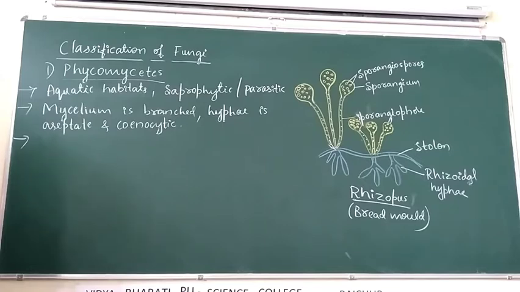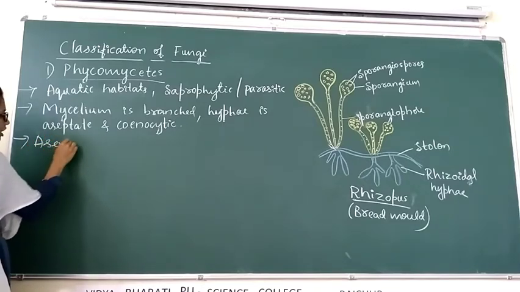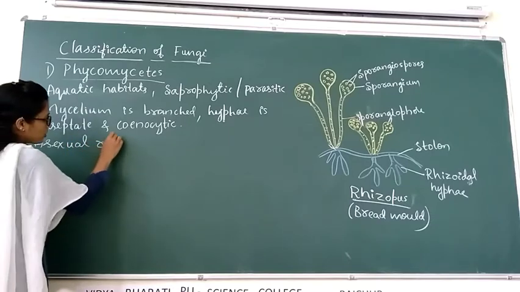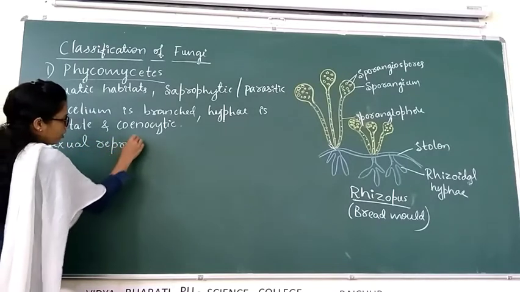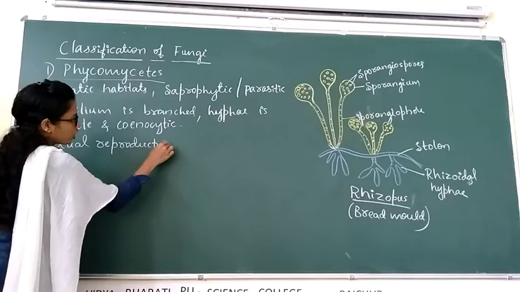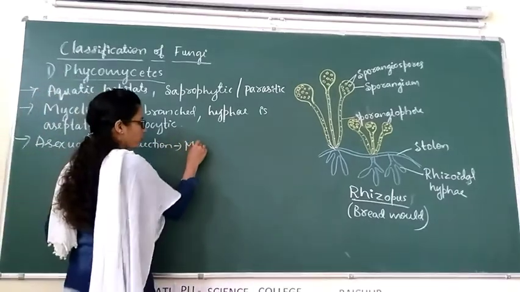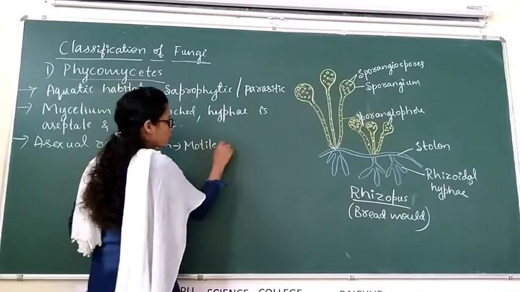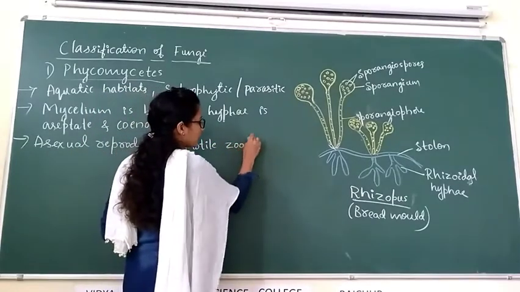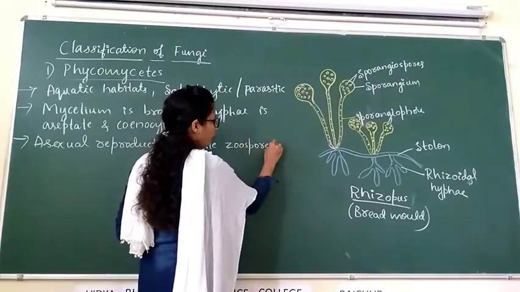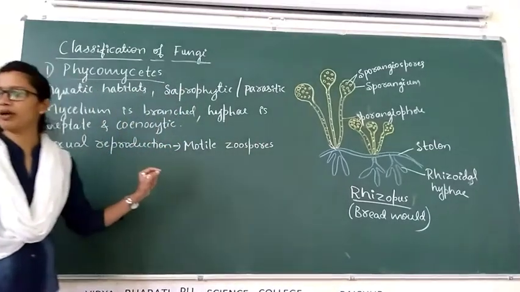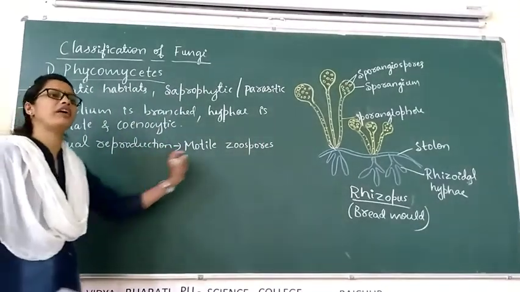Then, asexual type of reproduction. Asexual reproduction takes place by motile zoospores. Motile means they are able to move from one place to another place.